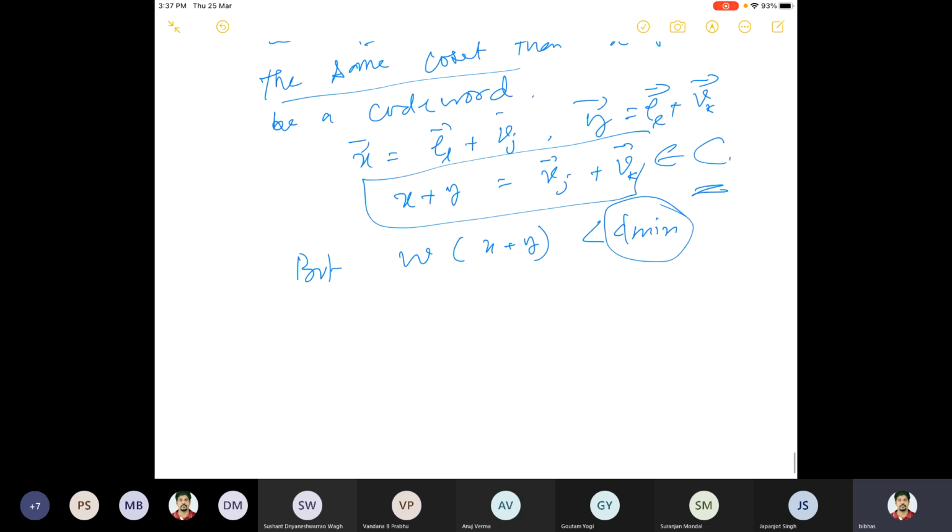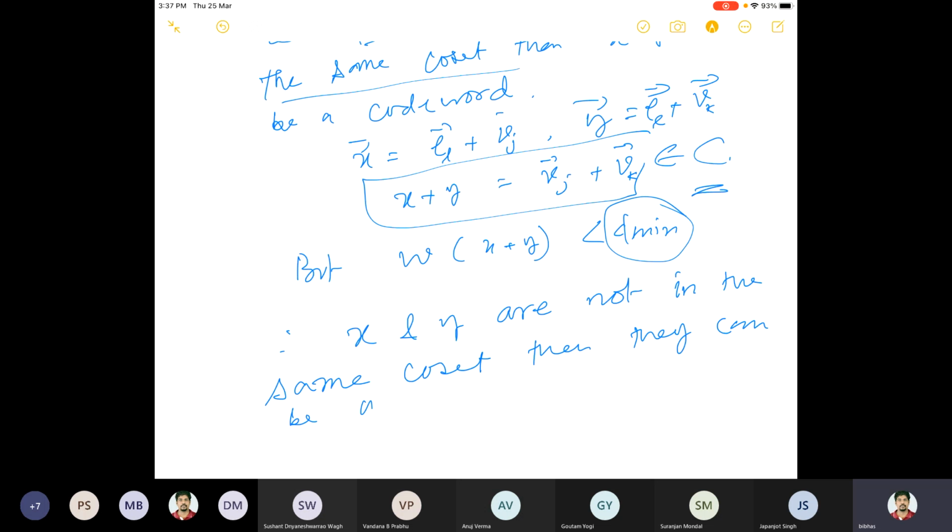Okay, so therefore x and y are not in the same coset. If they are not in the same coset, then we can say that they can be used as coset leaders. So this is how we can determine from the d min what should be the coset leader.